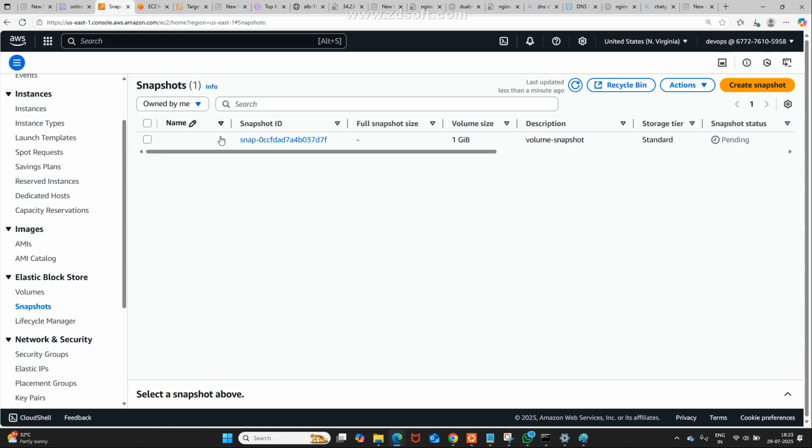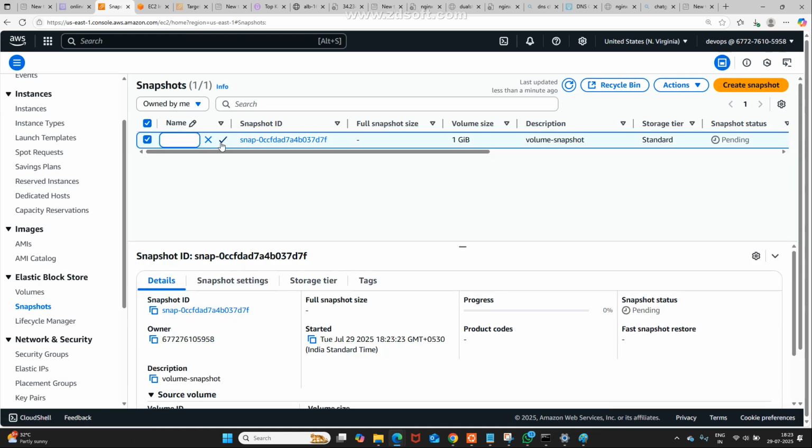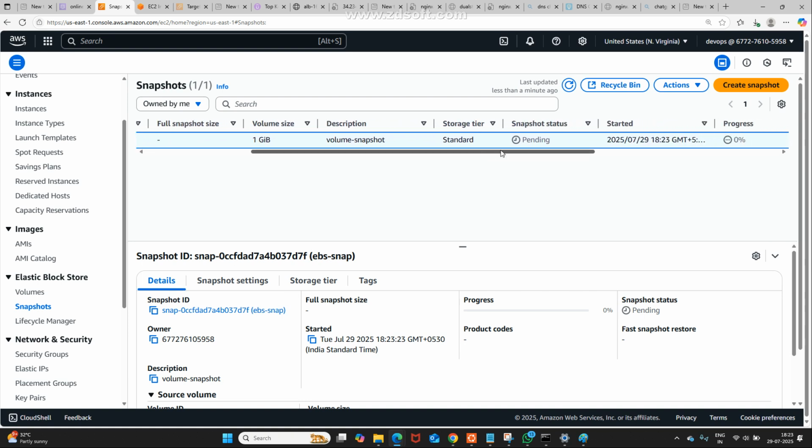If you want, you can give a naming convention. See, I am giving EBS snap. Now enter. You may be able to see EBS snap. Observe carefully, it is in pending. What is it doing? It is taking a snapshot, a backup of a point-in-time volume.